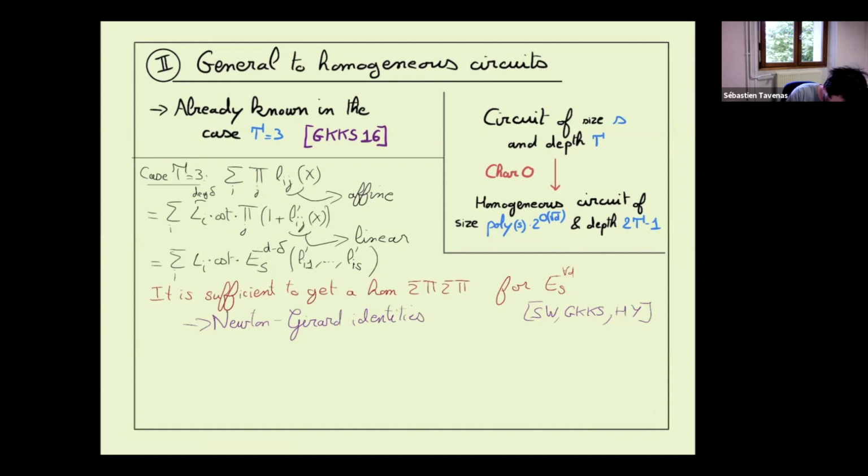An easy way to say that is just the elementary symmetric polynomial. Here we have some constants, and here we have the power sum, where power k is just the sum of the xi to the k. So this we can compute in depth 2. The determinant, if we expand everything, we can compute in depth 2 homogeneously.